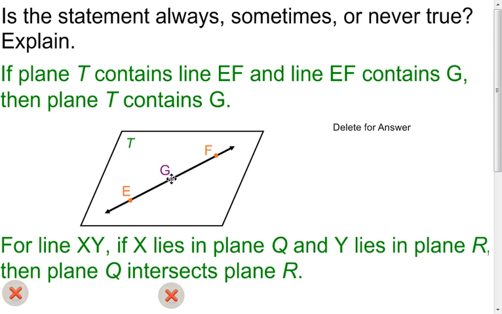Well, I look at this and is G on the plane? Yes, it is. The question I have is, is there another way that I could draw this so that I could get point G to not be on the plane and still be on line EF? And the answer would be no, it's not going to happen. This is really the only way we can draw it. And yes, I could change the direction the line's going and where the points are at, but it doesn't matter because point G is still going to be on plane T. So my answer for this one is going to be always.